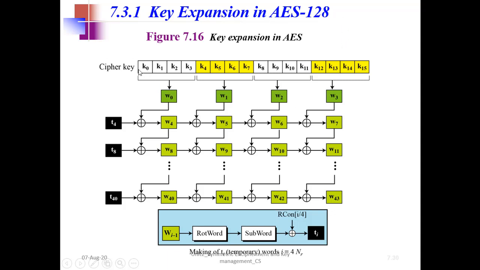Okay, so I have a 128-bit key, so it can be written as a block of 16 blocks, each of 8 bits. So the first 4 give me my word W0 of 32 bits. The second 4 give me word W1 of 32 bits and so on. Then I have something called T4. So what is this T4?